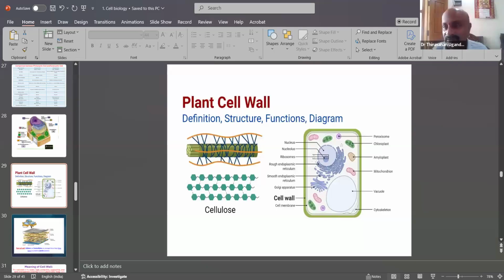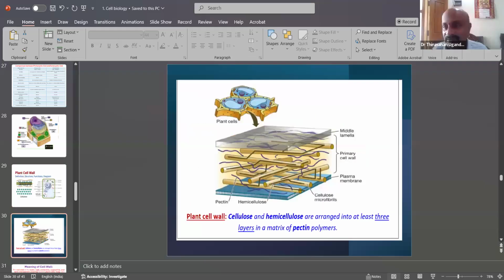In plant cells, the cellulose and hemicellulose are arranged into at least three layers in a matrix of pectin: the middle lamella, the primary cell wall, also called the inner cell wall, the secondary, and the tertiary.